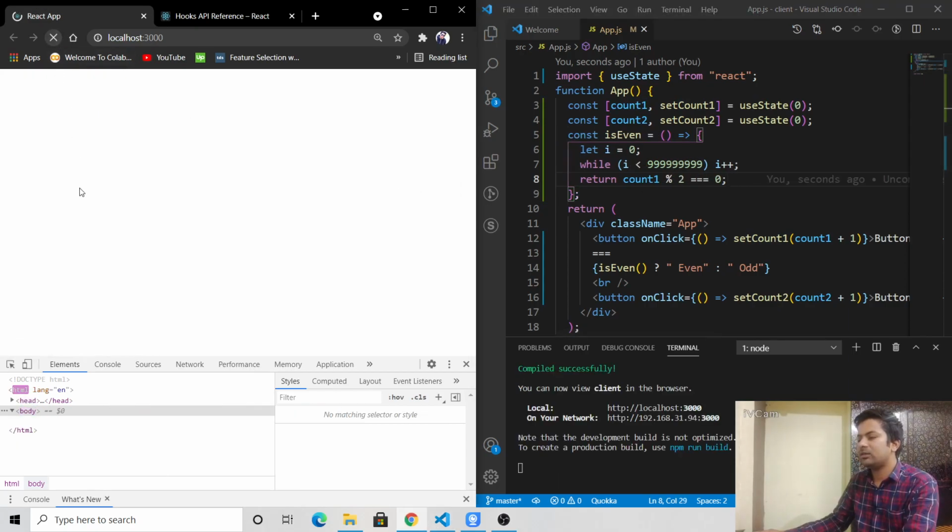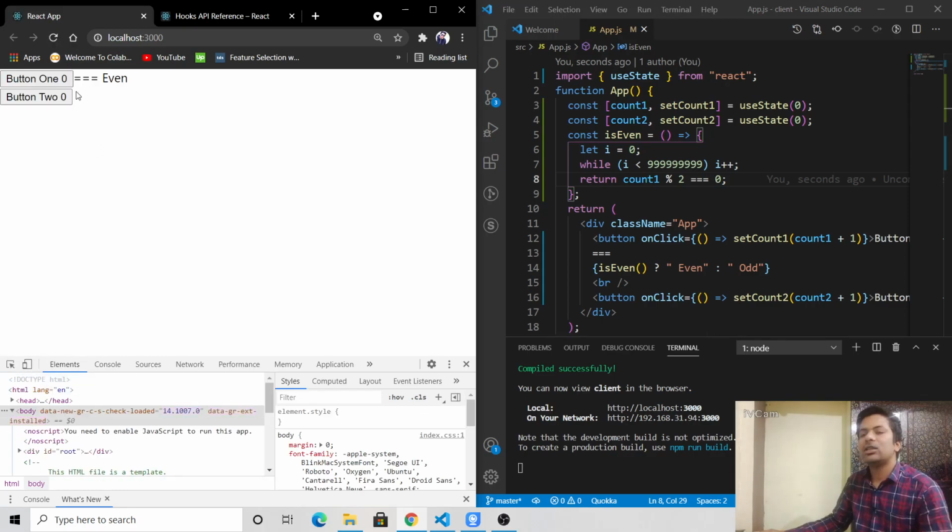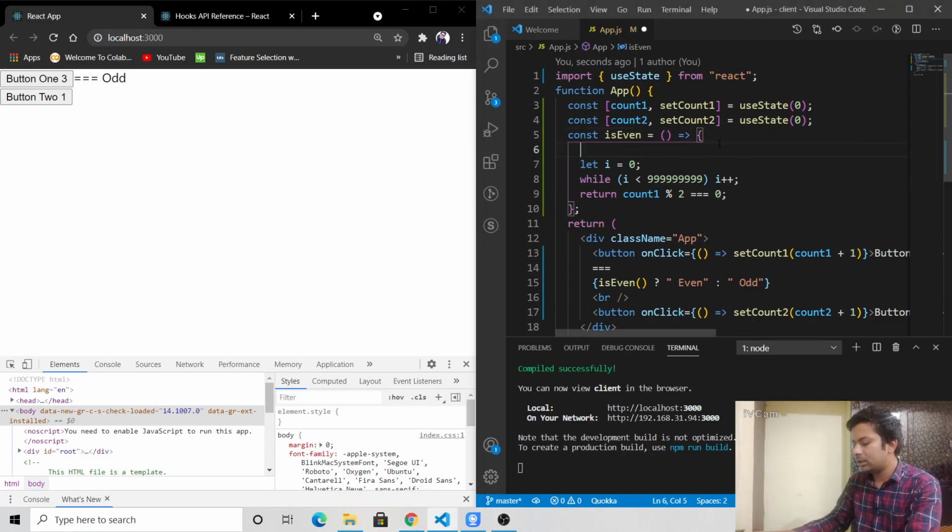Okay, let me just refresh it for the first time. So see, 0 is even. When I click it, it takes time and shows me odd. Again I click it, it takes time and shows me even. Again I click it, it takes time, showing odd. But when I click this other button, it also takes time. So you can see, if I console it,